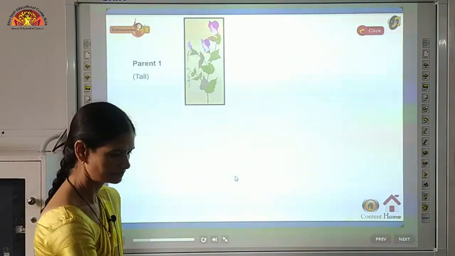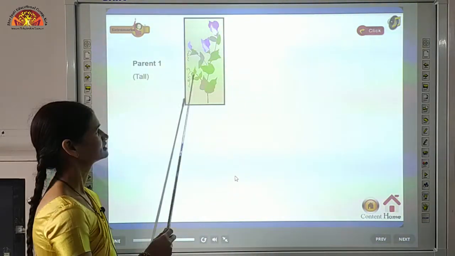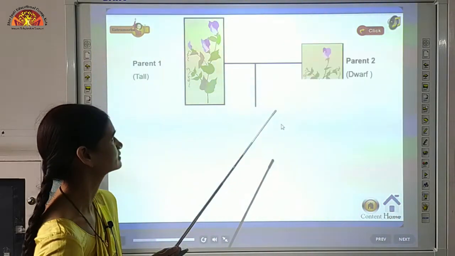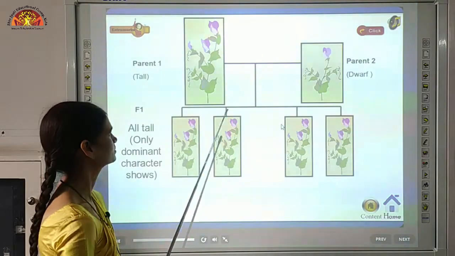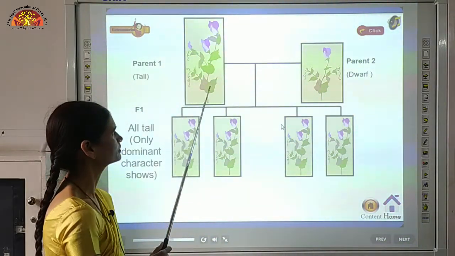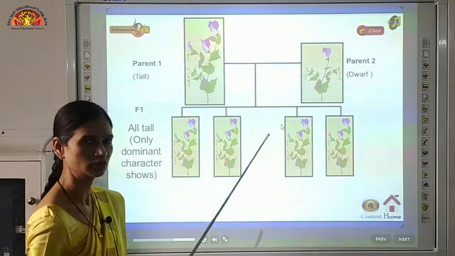Now as you can see, this is parent 1 and this parent 1 is tall. ठीक है, इसका कैरेक्टर कैसा है, tall है, it's straight. That means we are talking here about the height of the plant. यहाँ पे हम बात कर रहे हैं height of the plant की. And the parents we choose, जो parents हमने choose किए, one of the parent was tall and one of the parent is dwarf. Dwarf या short कहते हैं इसको.